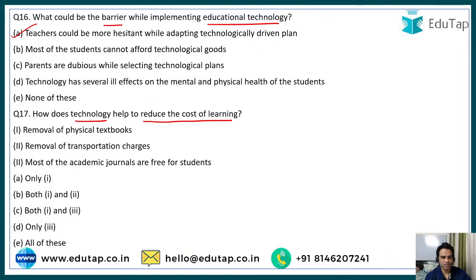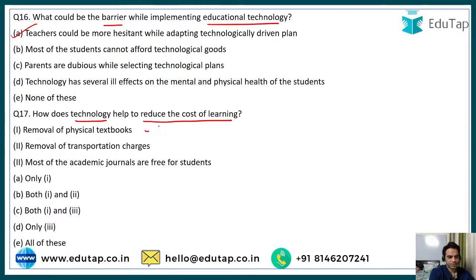How does technology help to reduce the cost of learning? A, removal of physical textbooks, true. B, removal of transportation charges, true. C, most of the academic journals are free for students. What do you say, guys? What is the correct answer? Very good, Anjali. So if you read it carefully, guys, if you focus on the keywords that were given in the questions, you will be able to make out your answers very easily. Very good, Pritham.